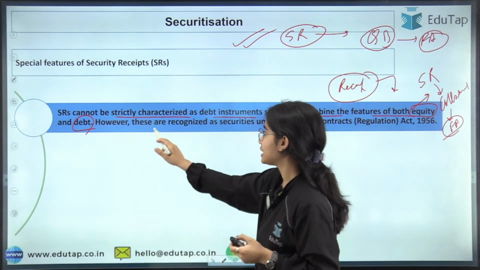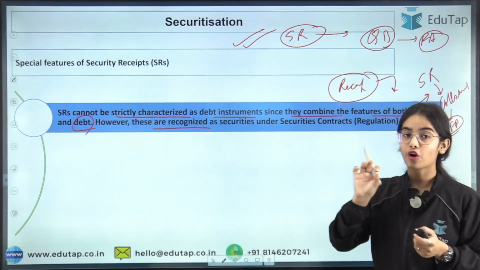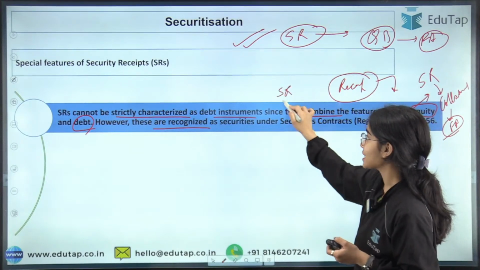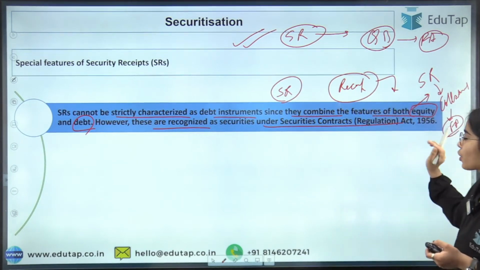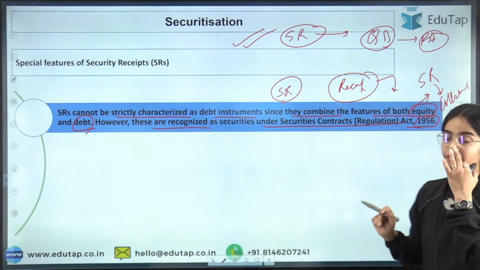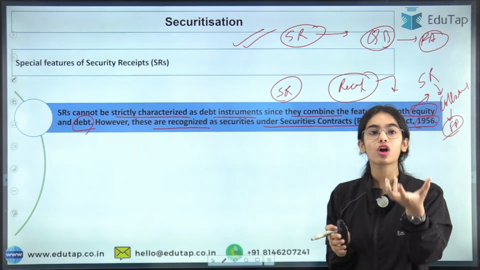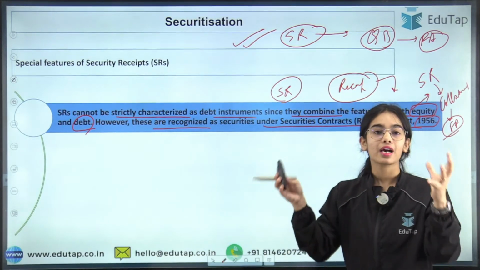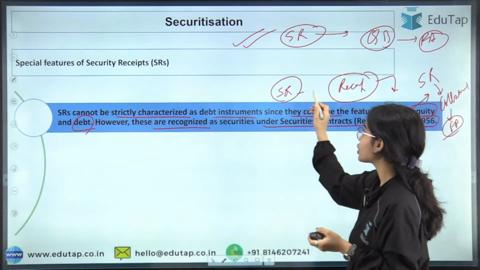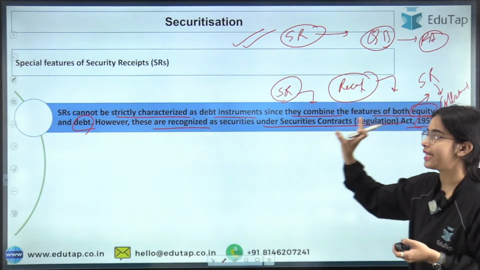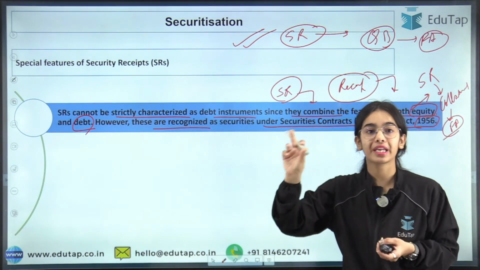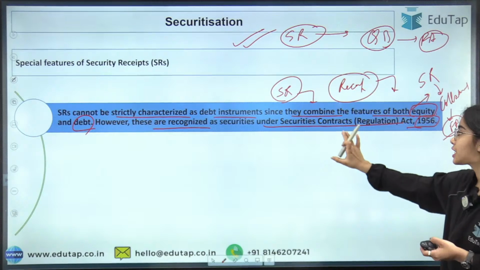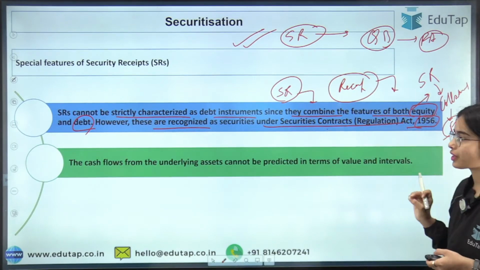However, these are recognized. Now these security receipts are recognized as securities under the Securities Contracts (Regulation) Act of 1956. So security receipts are not a pure kind of equity, they are not a pure kind of debt. The security receipts have a combination of the features of both equity and debt, and they are considered a separate security under the Securities Contracts (Regulation) Act of 1956.